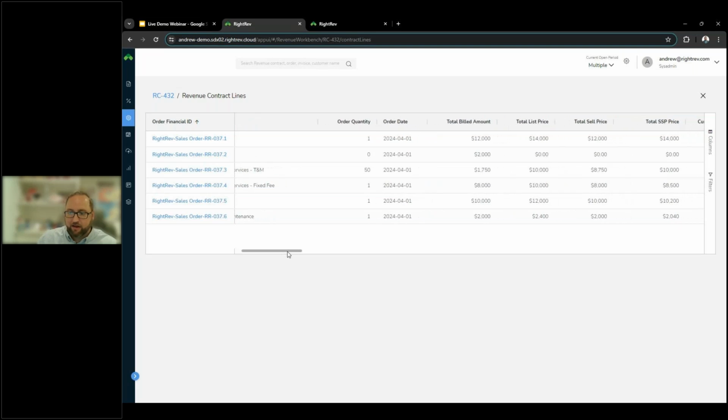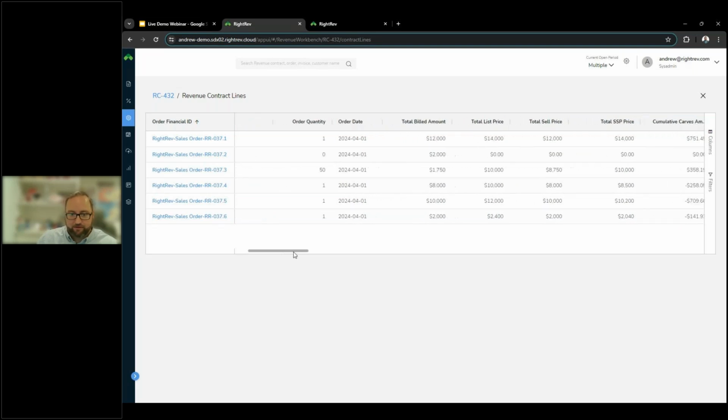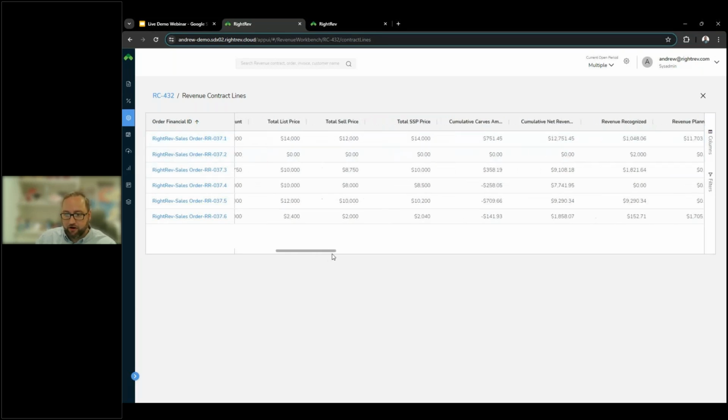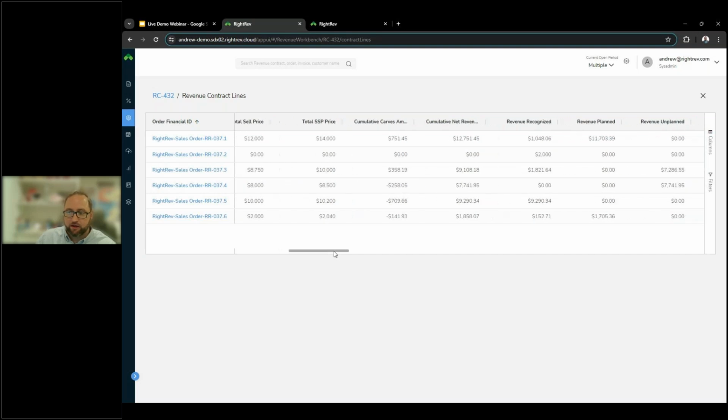We're tracking a number of revenue metrics on all of these items. So some of the calculations here are done within RightRev. Some of this is information we are ingesting from upstream. So like total billed amount, we're obviously pulling that in from your upstream platform, letting us know how much has been invoiced for each item. But things like SSP price, the cumulative carves, cumulative net revenue, we're calculating all of that in our revenue engine to then give you the metrics for reporting.